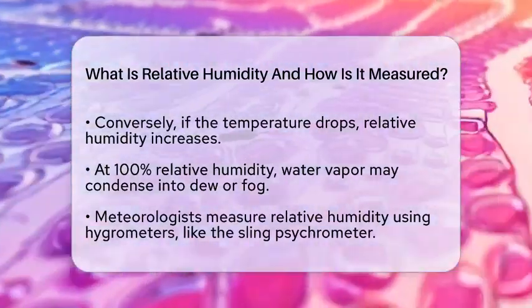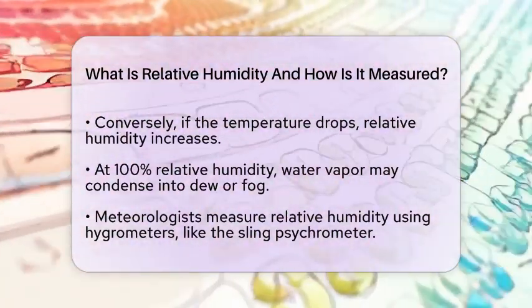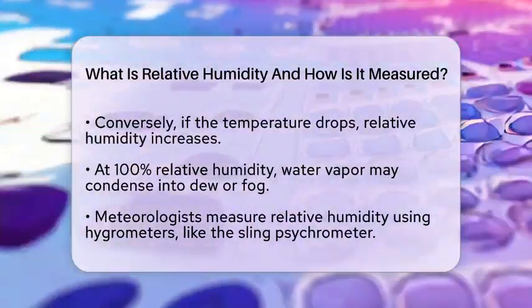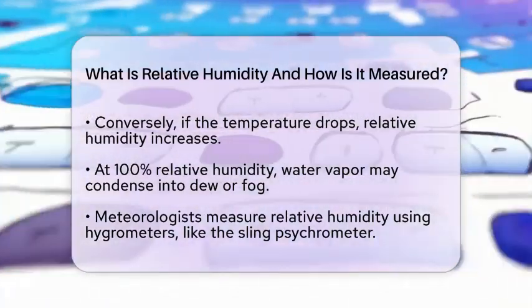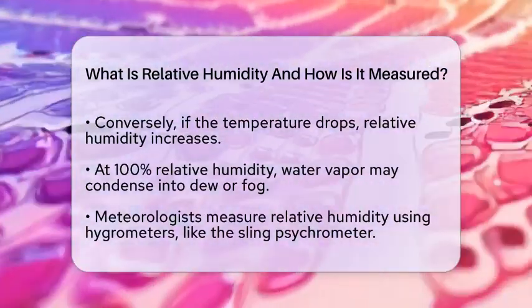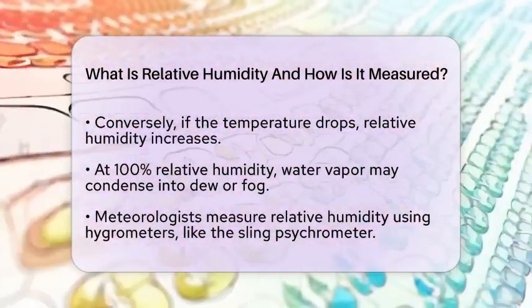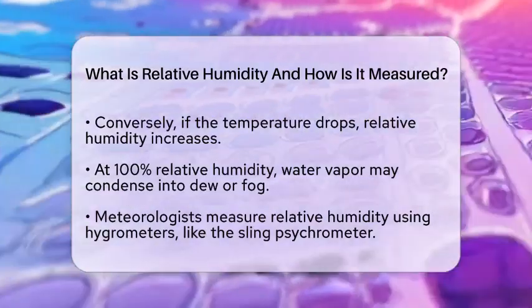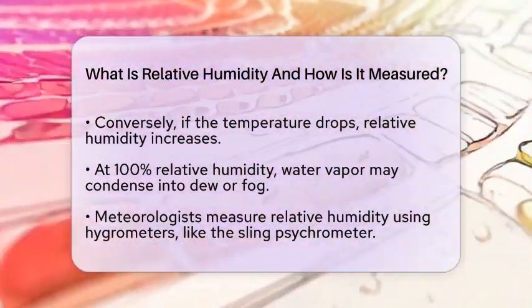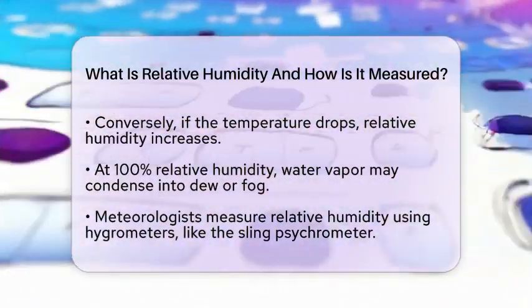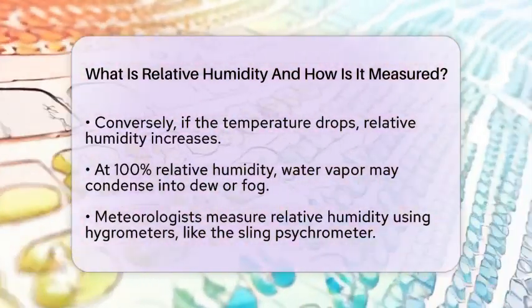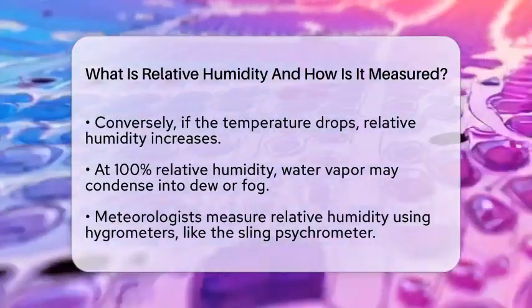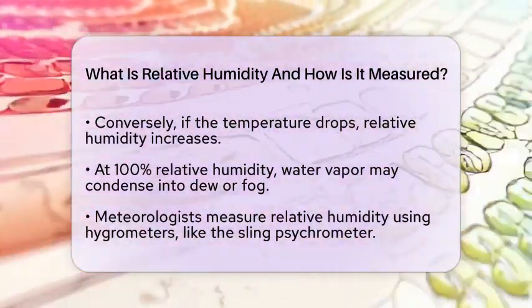To measure relative humidity, meteorologists use instruments called hygrometers. A common type is the sling psychrometer. This device has two thermometers. One is a dry bulb that measures the air temperature, and the other is a wet bulb that has a wet cloth around its bulb. The wet bulb measures a lower temperature due to evaporation. The difference between these two temperatures helps calculate the relative humidity using specific charts or formulas.